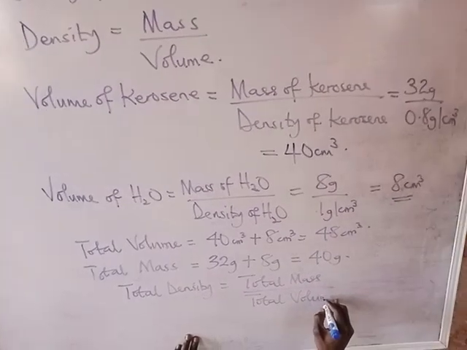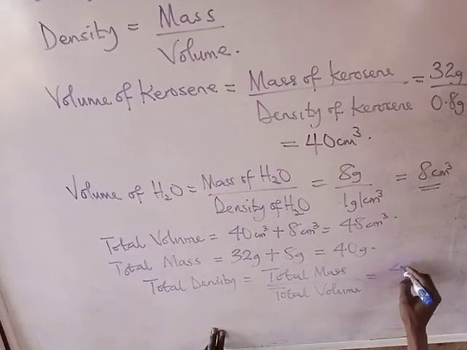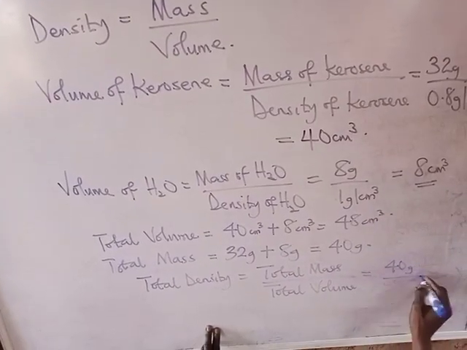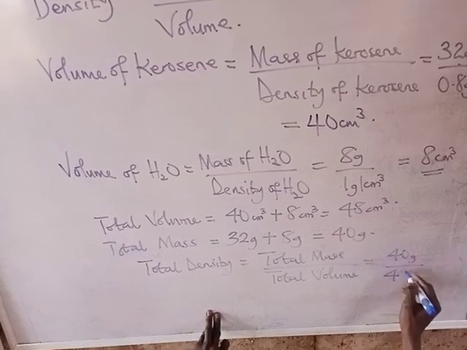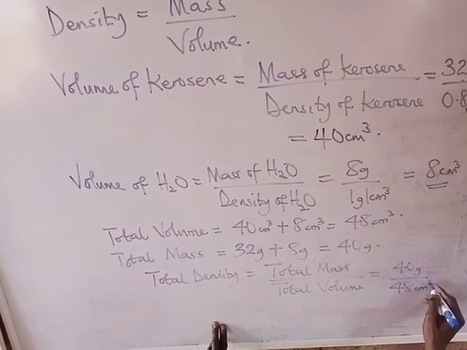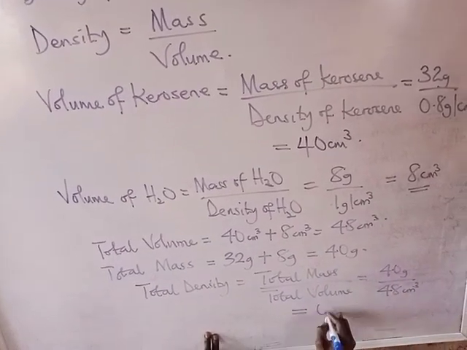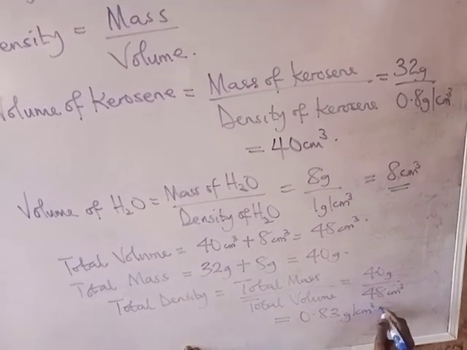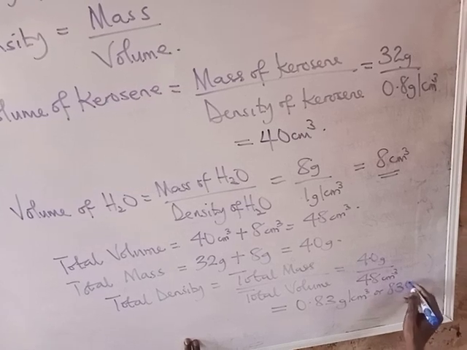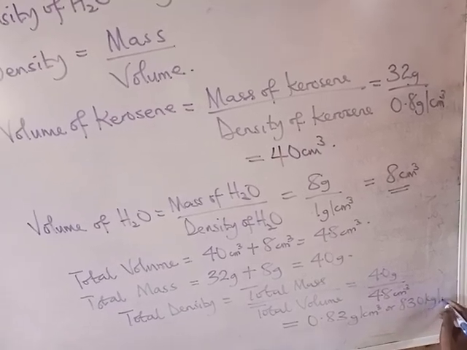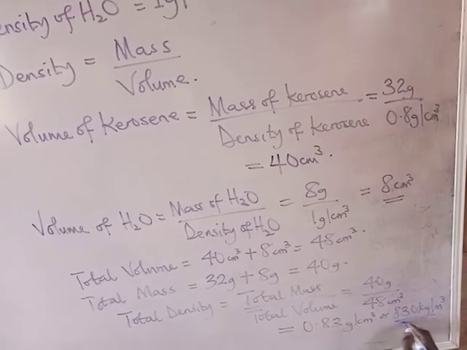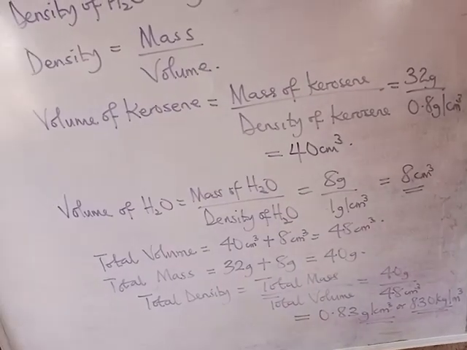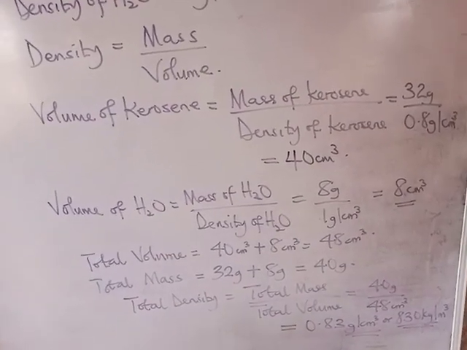So what's the total mass? That's 40 grams all over 48 cm cube, and that will be 0.83 grams per cm cube, or 830 kilogram per meter cube. So this is the density of the resulting mixture.